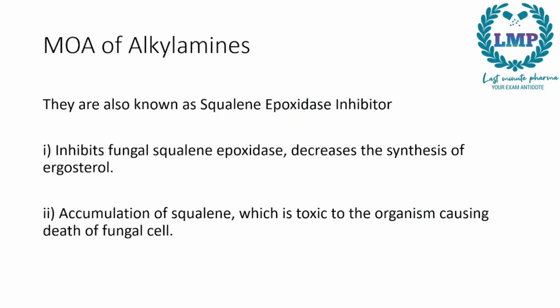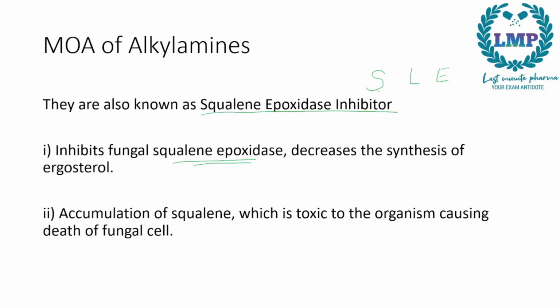Next we have the MOA of alkylamines. Alkylamines are also known as squalene epoxide inhibitors. They inhibit fungal squalene epoxidase, so it will decrease the synthesis of ergosterol. Since we saw azole was L2E, before lanosterol we also have squalene.